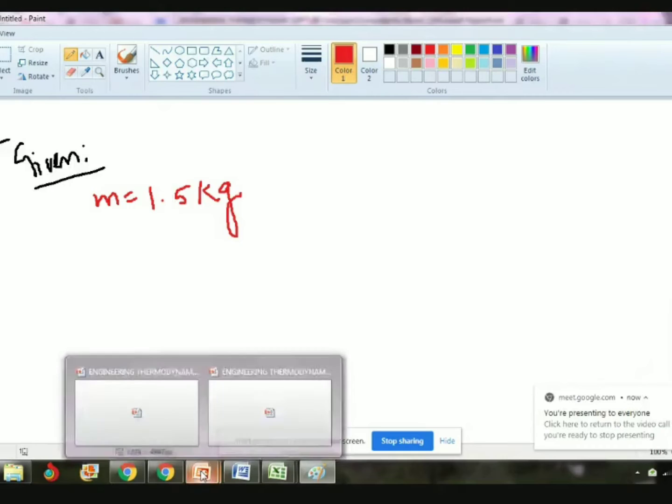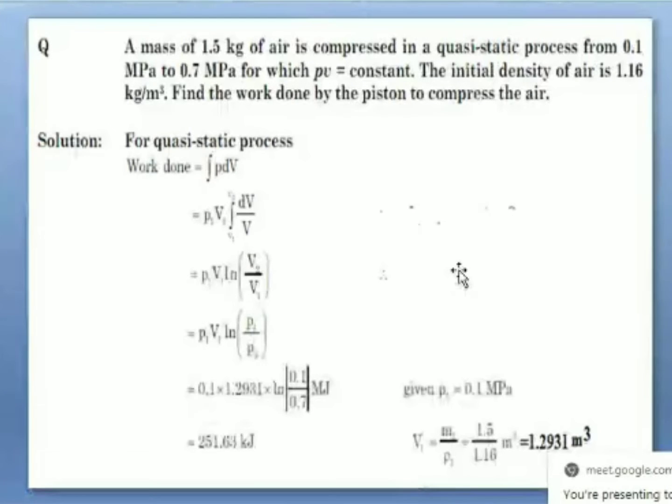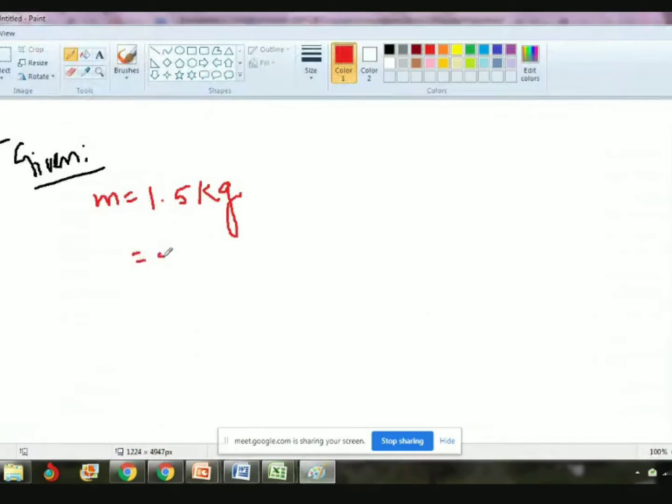Then what is the next line? It's a quasi-static process from 0.1 megapascal. We don't know what 0.1 is yet, but I can write 0.1 megapascal. Megapascal is nothing but 10 to the power 6, so 0.1 into 10 to the power 6 Pascal. Better to convert everything into the basic unit, in the given data itself.